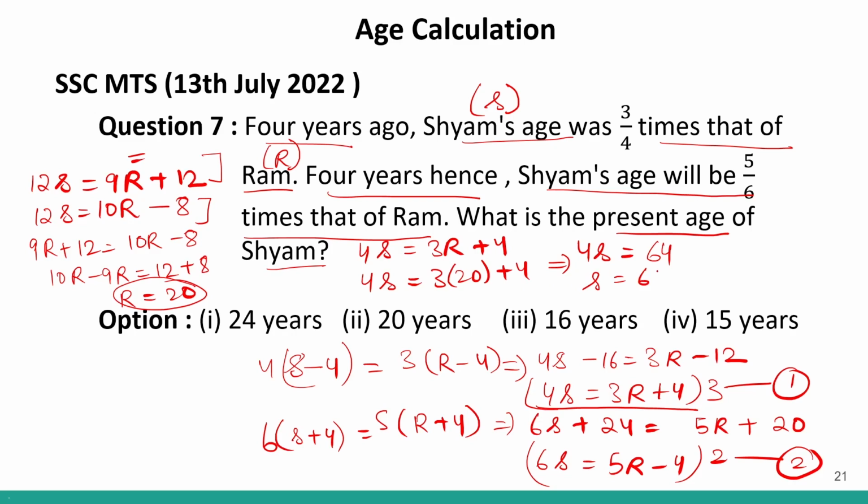So s's value will be 64 divided by 4, which gives 16. So the value of Shyam's present age will be 16, which is given in option number 3. So option number 3 will be your correct answer to this question. Clear?